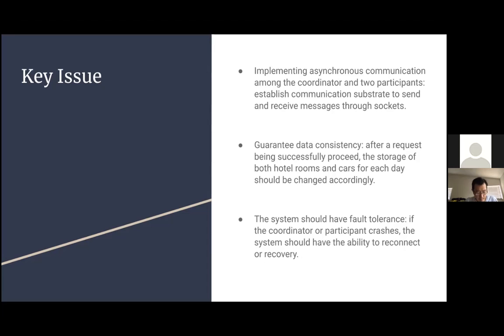The second issue is that I need to guarantee data consistency after a request is successfully processed. The storage of both hotel rooms and cars for each day should be changed accordingly. And the third issue is the system should have fault tolerance. If the coordinator or a participant crashes, the system should have the ability to reconnect or recover.